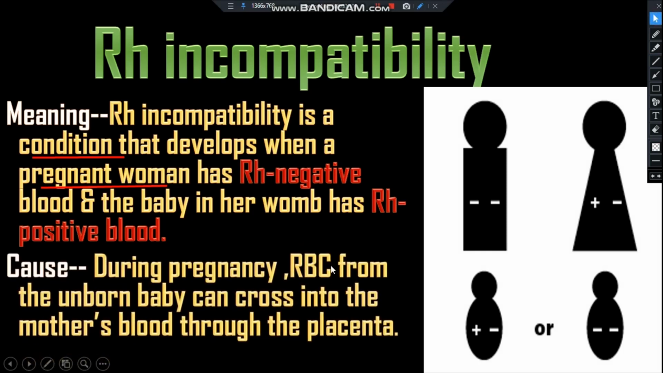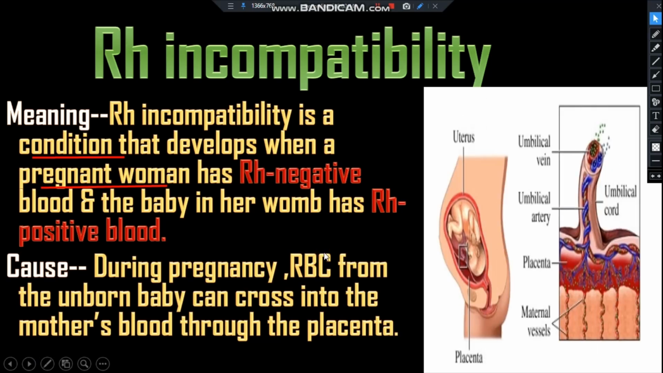Cause of the Rh incompatibility. During pregnancy, RBC from the unborn baby can cross into the mother's blood through the placenta. This is one of the causes of Rh incompatibility.